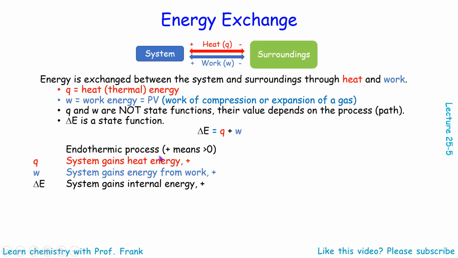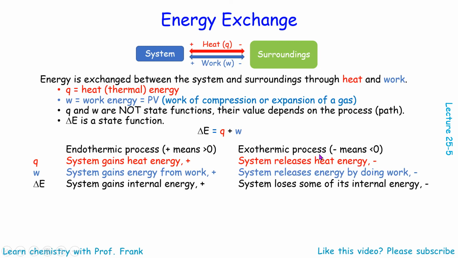For endothermic processes, we use a positive sign for the values. Positive means the values should be greater than 0. If the system gains heat, the sign for Q should be positive. When the system gains energy from work done on the system, the sign for W should be positive. When the system gains internal energy, the sign for internal energy, delta E, should be positive.